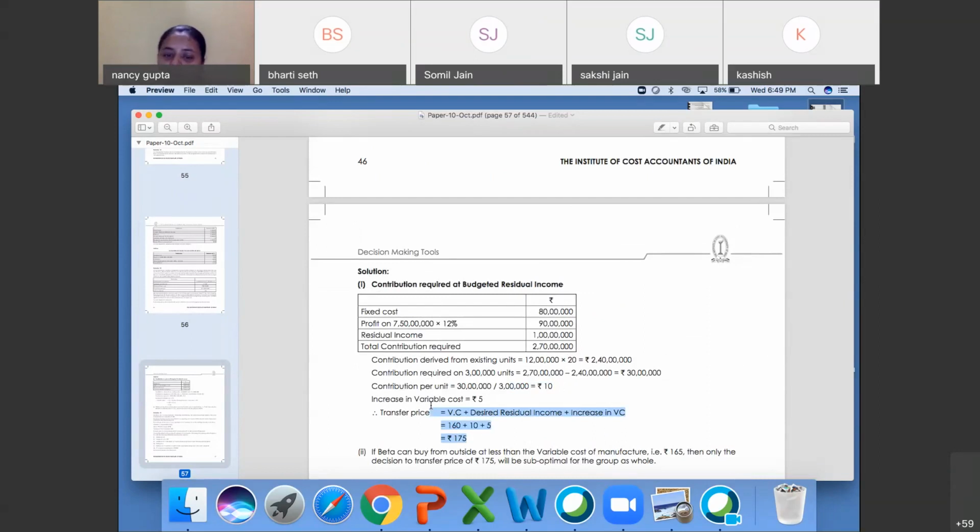If Beta can buy from outside at less than 165, then only the decision of transfer pricing 175 will be suboptimal. It will be useful then only. Is it fine? Anyone have any doubt?